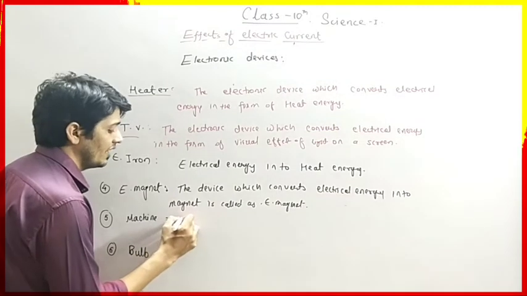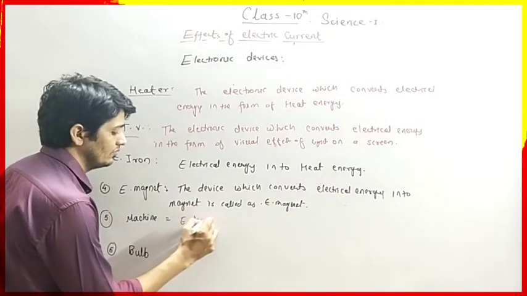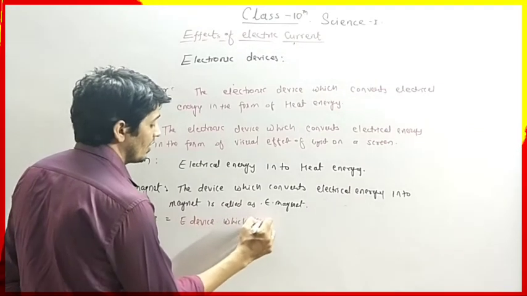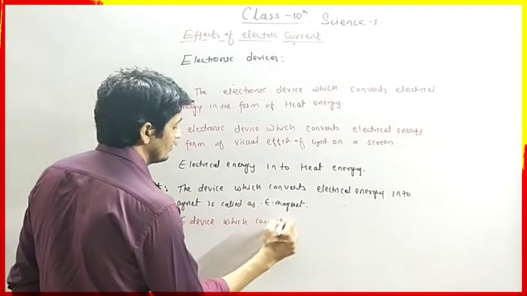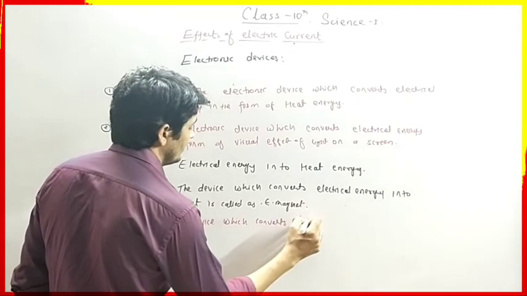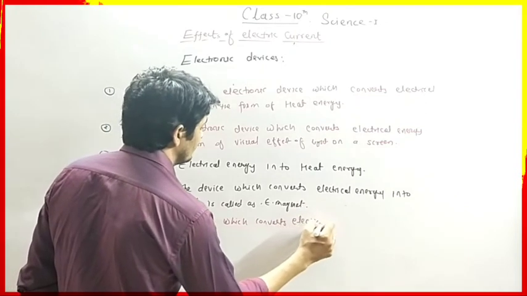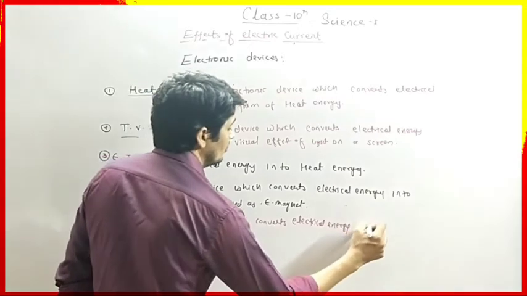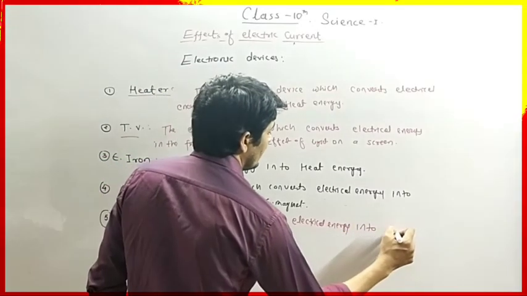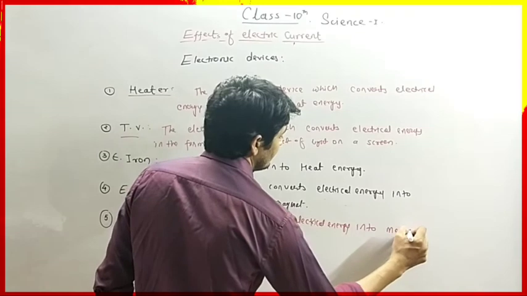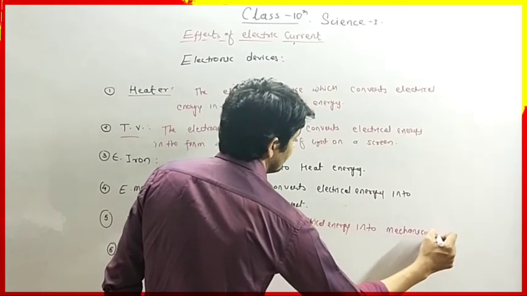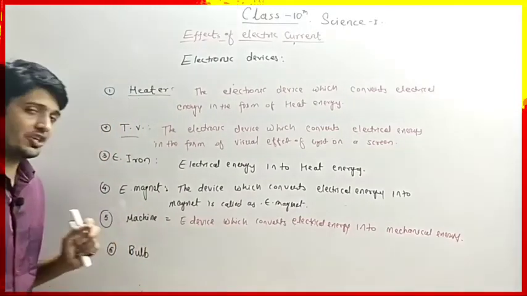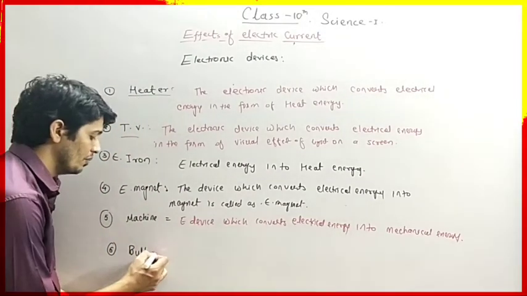It is the electronic device which converts electrical energy into mechanical energy. That is called a machine.